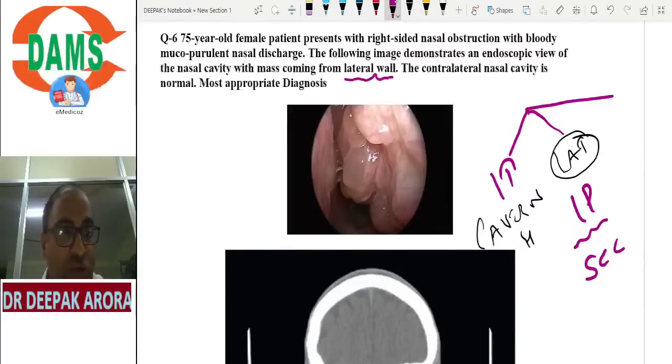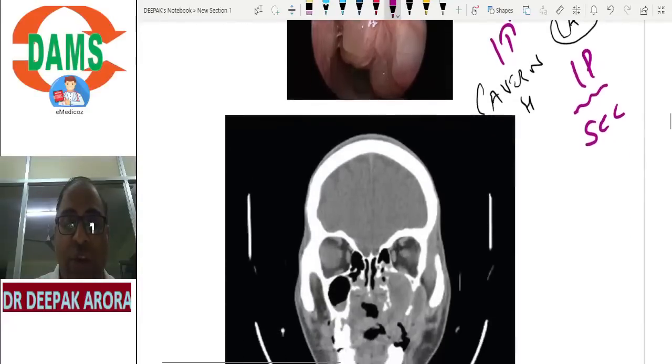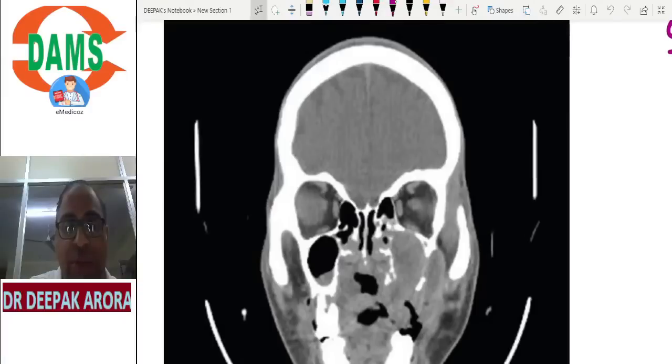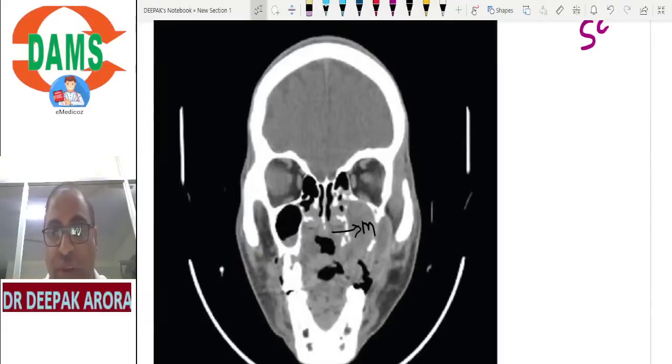Am I understandable? Any student who can write in the chat box how you differentiate inverted papilloma from squamous cell carcinoma? Yes, both are coming from the lateral wall. Focus your eyes on the board. Both tumors will go laterally into which sinus? Maxillary sinus. So beta, make a habit to appreciate the wall of the maxillary sinus. So what is the basic game?